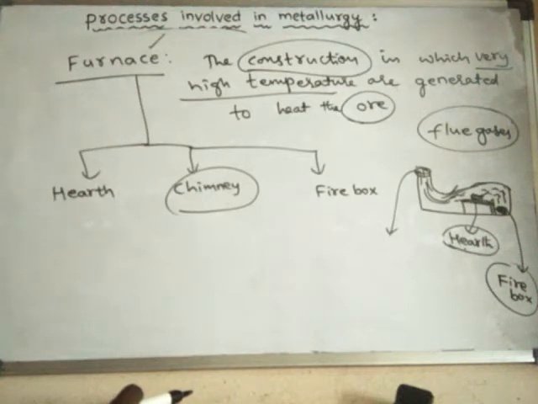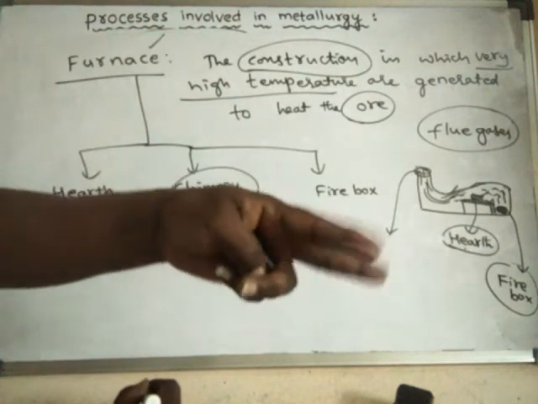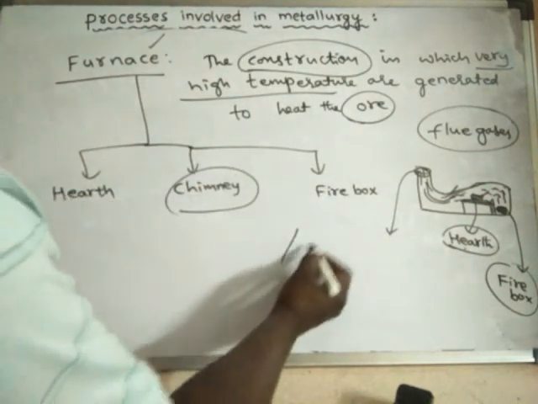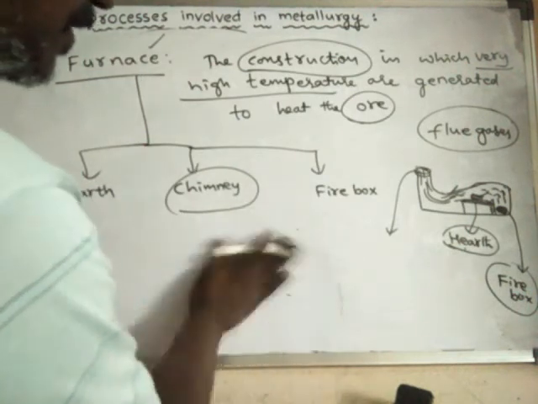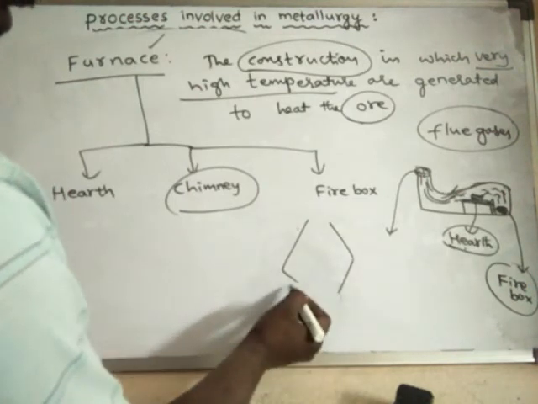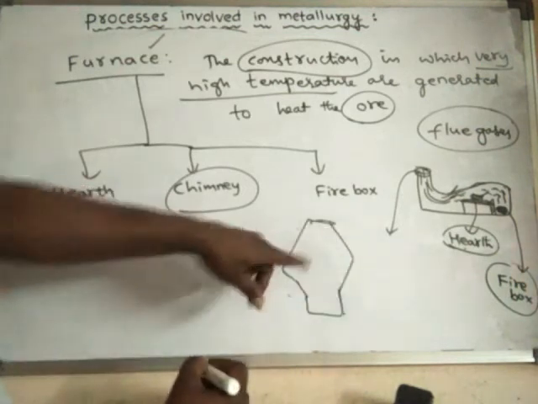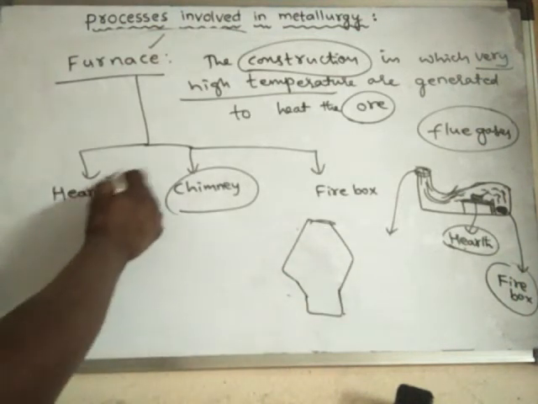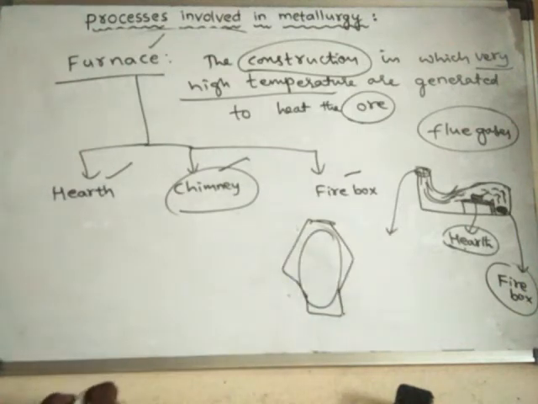Here we have discussed two types of furnaces. One is the blast furnace, which is a special type of construction. In this blast furnace, the hearth, chimney and firebox are all present together.